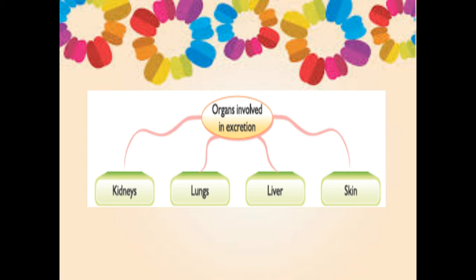Excretion in sense producing the waste, that is secreting the waste, that is called excretion. So the organs involved in the excretion process are kidneys, lungs, liver and skin. So these are the organs that involved in the excretion process, whereas the large intestine involves in egestion process.